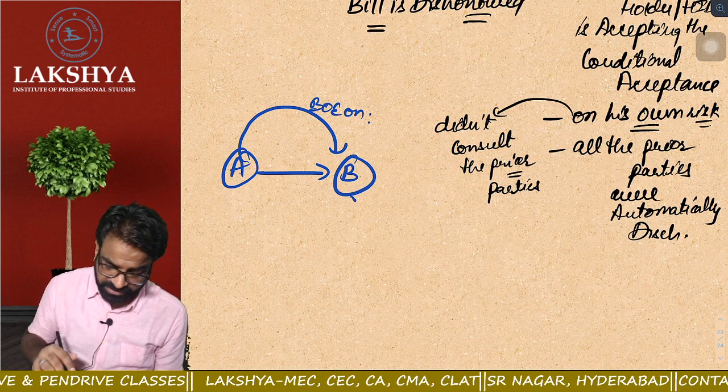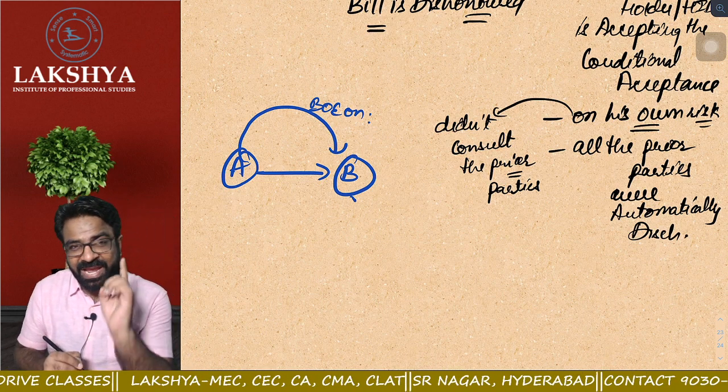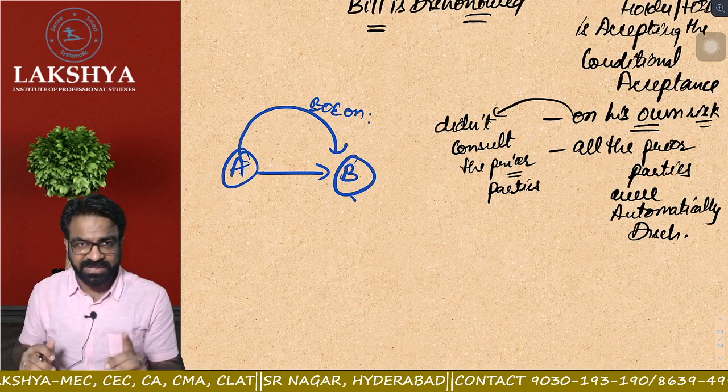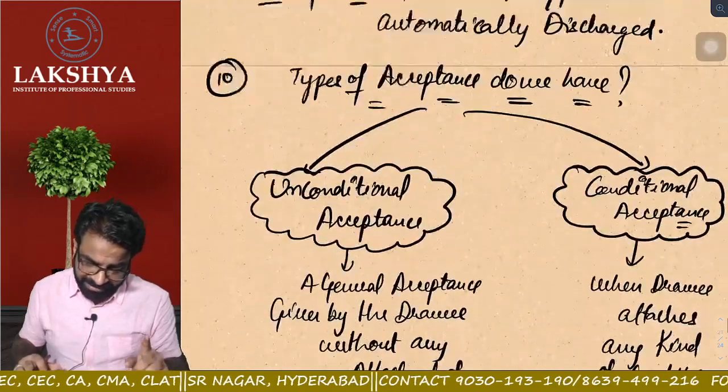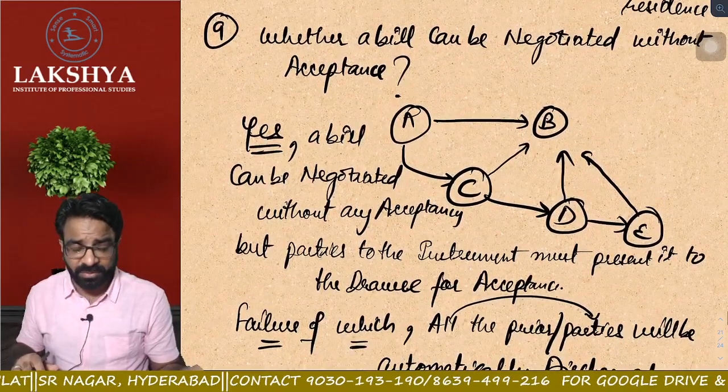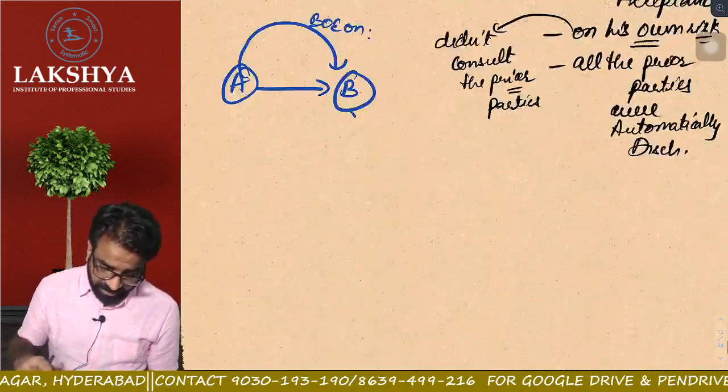A drew the bill of exchange on B. Can the bill be negotiated without acceptance? Can the bill be transferred without acceptance? Just now we have done one of the rules. Yes, the bill can be negotiated without acceptance. Are you able to see that on the screen or not? Yes, a bill can be negotiated without acceptance.